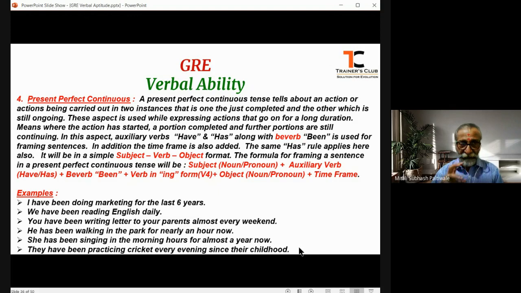So if you understand these aspects, it is quite easy to understand the framing of sentences very comfortably in English. So, my dear friends, I hope today you have understood very clearly about the different types of tenses in English.